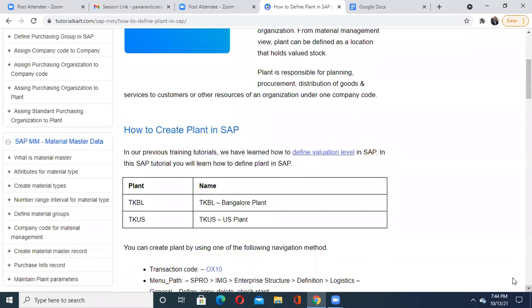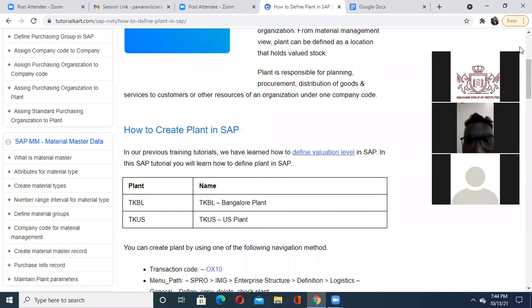For this purpose you have to go into the technical depth of SAP itself. So in this case, when I'm talking about this one,